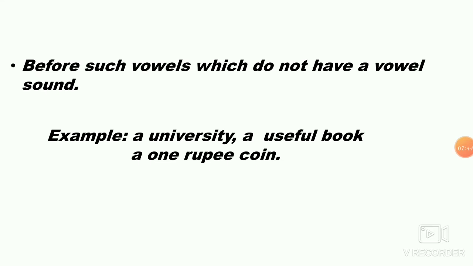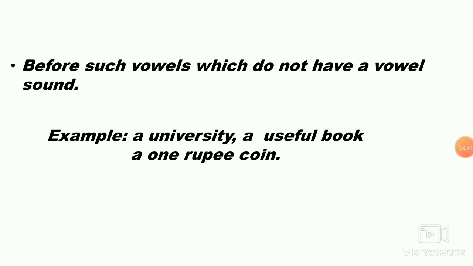Next, before such vowels which do not have a vowel sound. As I told before, children, these all begin with vowels: university, useful, one. But they do not have the vowel sound, so you use a. You never say "an university" or "an useful book". It is a useful book, a university, because you have the sound "yu", not "u".